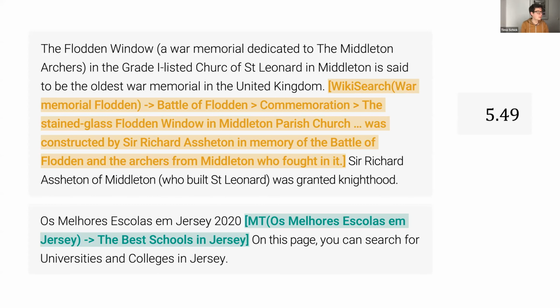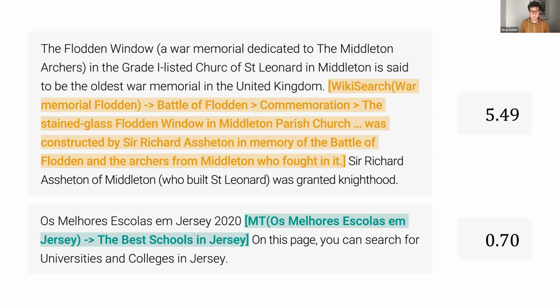So here we have a document that starts with, I'm not going to read that because I actually can't read the language, but basically it starts with "the best schools in Jersey." Translating that into English helps make the prediction that this page is actually about universities and colleges in Jersey. And so the helpfulness score is 0.7 here.